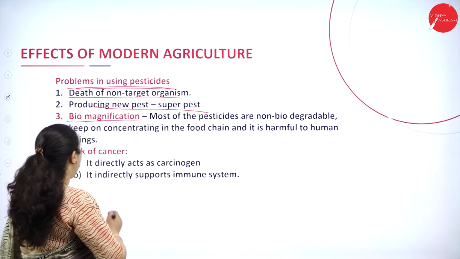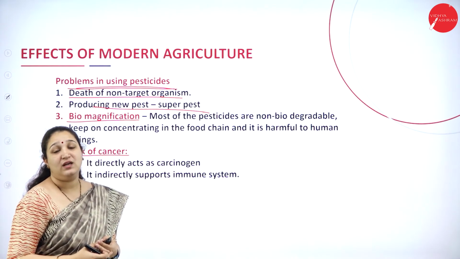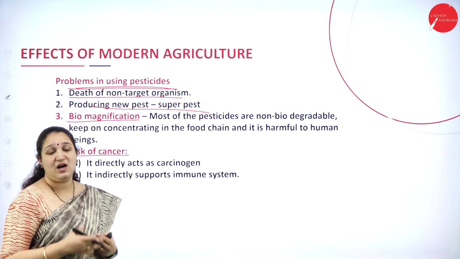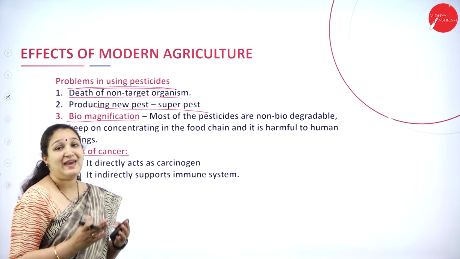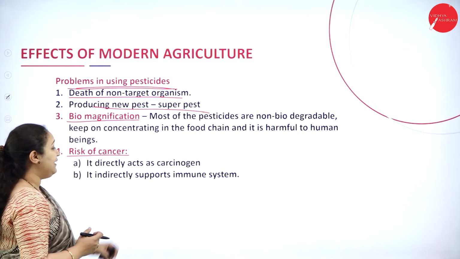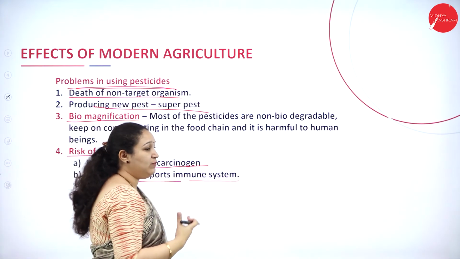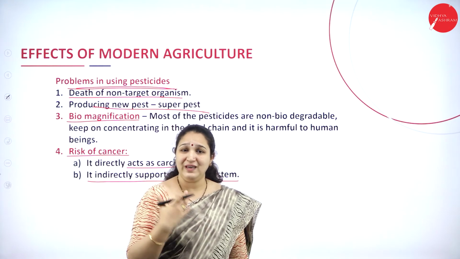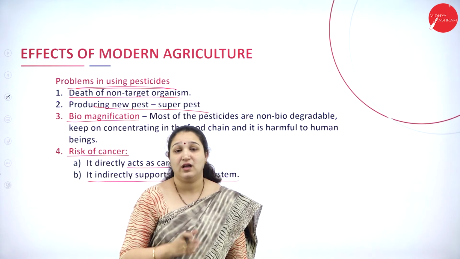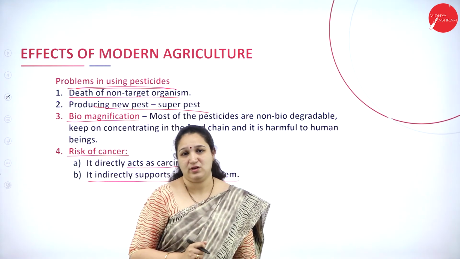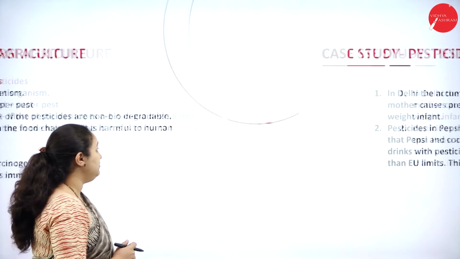Okay, then we have risk of cancer. The substances or chemicals which we are using in pesticides can be carcinogenic. Carcinogenic means those chemicals which can cause cancer. So it directly acts as a carcinogen, or indirectly it weakens our immune system so that we can develop cancer. Okay, so that's about the other effects of modern agriculture.